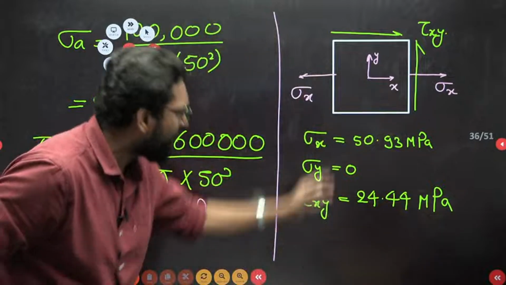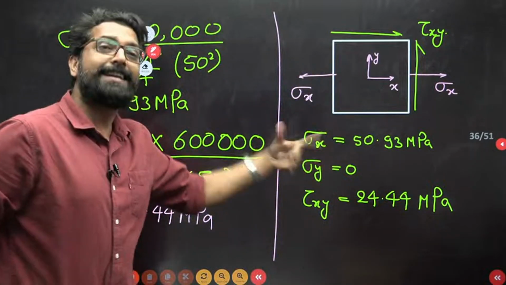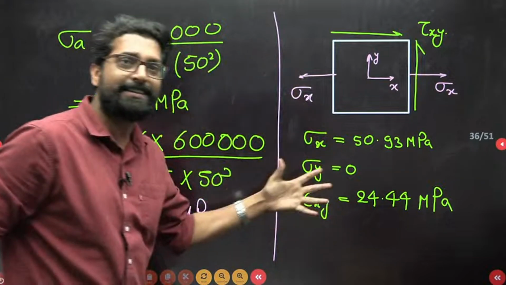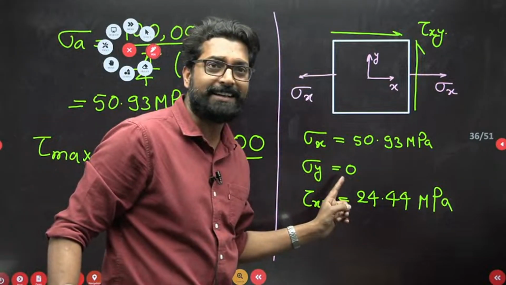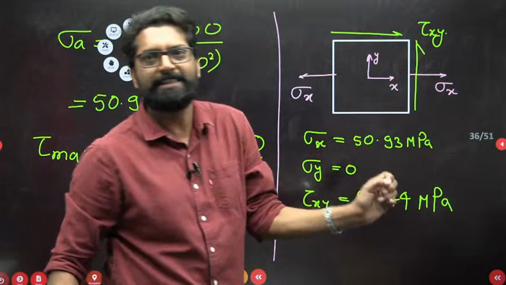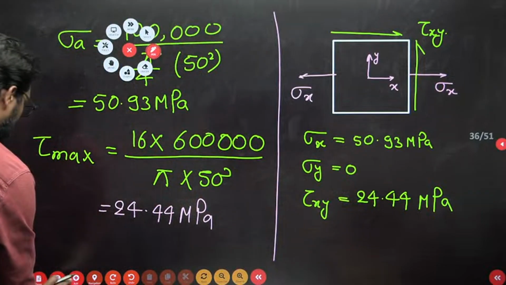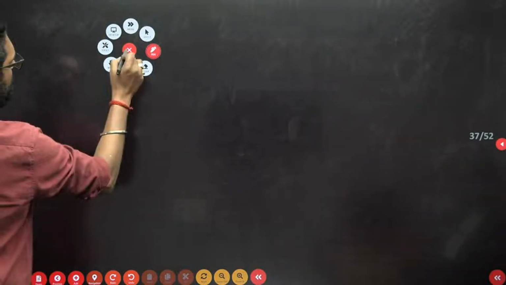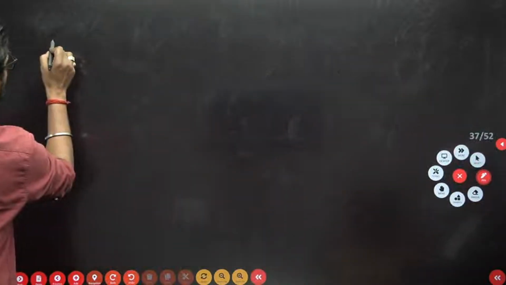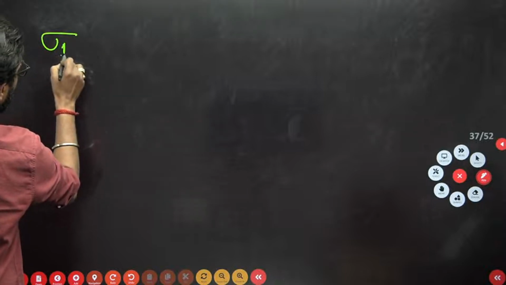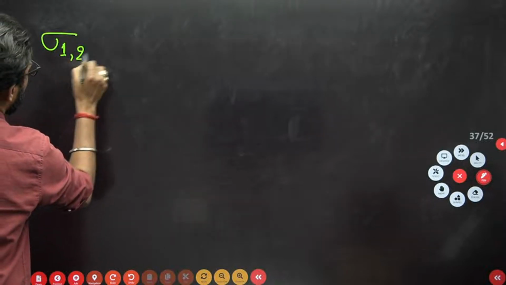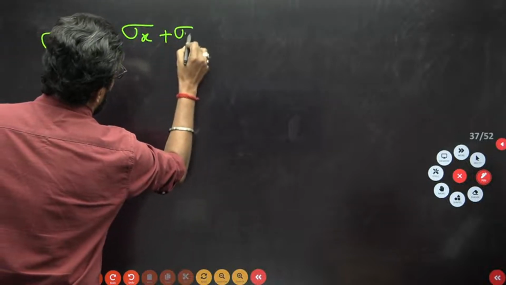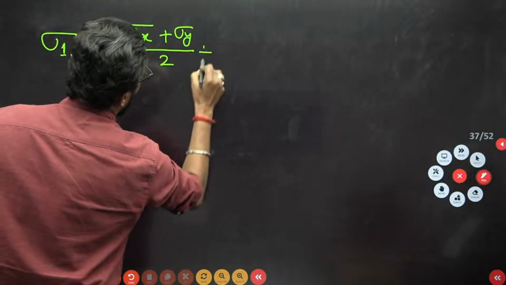Now my dear, this is the state of stress you have now, and what is the third step? This is a general state of stress. It is not a principal state of stress. From that general state of stress, you have to find the principal state of stresses. How to find the principal state of stresses? Just apply these values. That means there is a major principal stress and a minor principal stress. You have sigma x plus sigma y by 2 plus minus R.